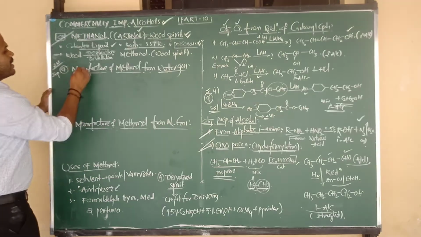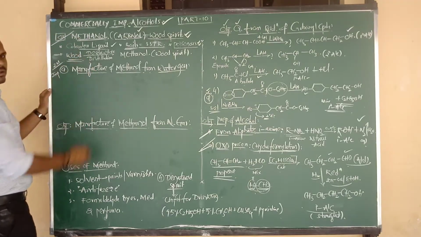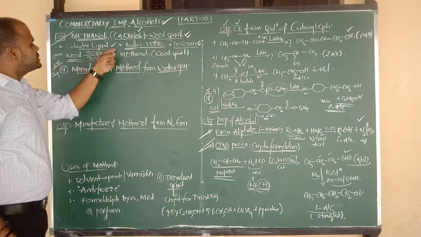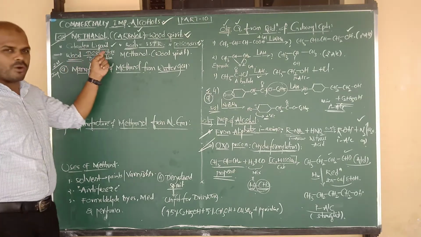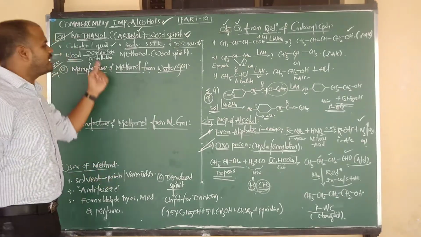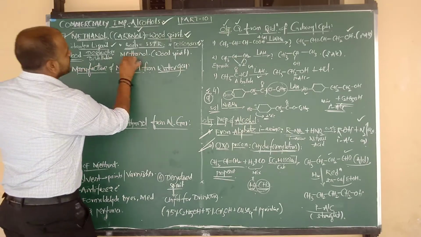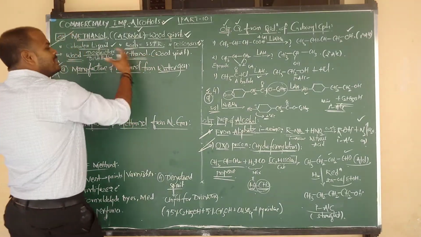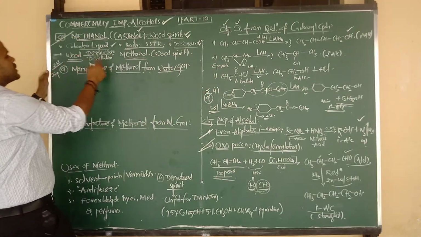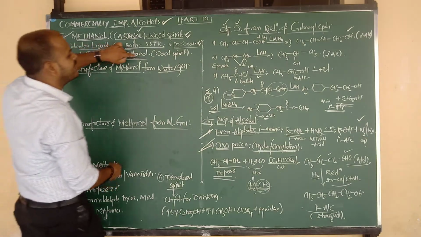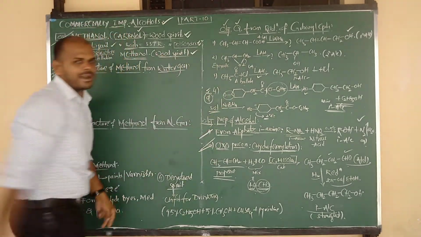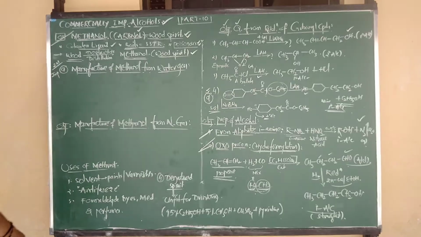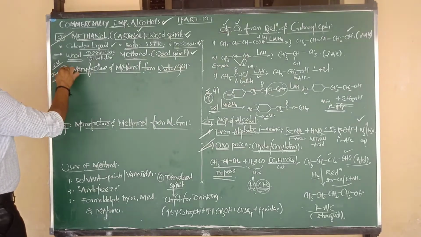Look here for the reason. First of all, I am going to consider wood. Wood upon destructive distillation produces what product? Methanol. So methanol was obtained by the destructive distillation of wood. That's why we say methanol is known as wood spirit. Yes, so two important questions here.